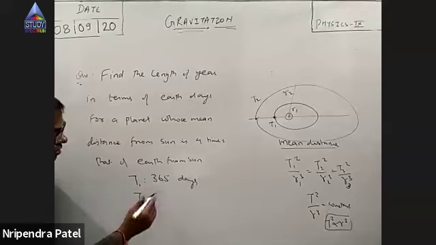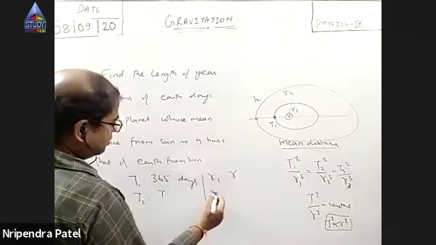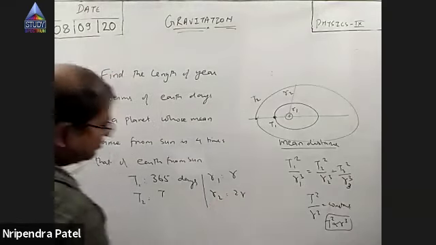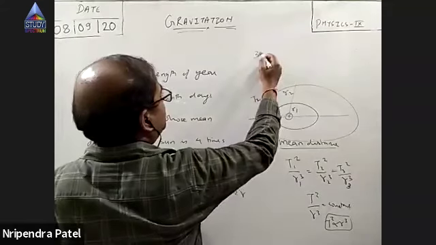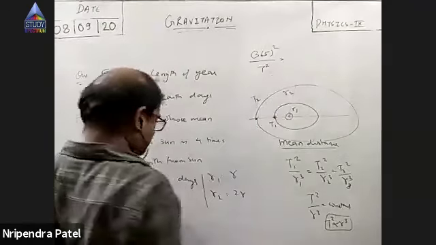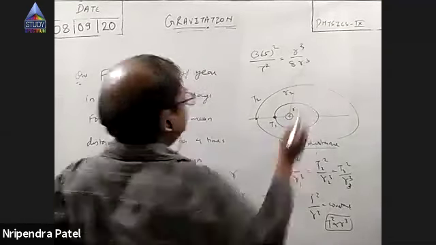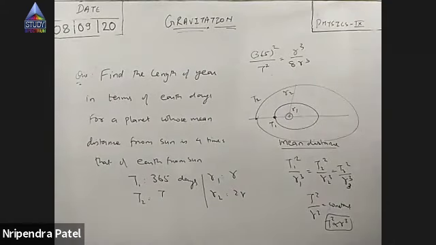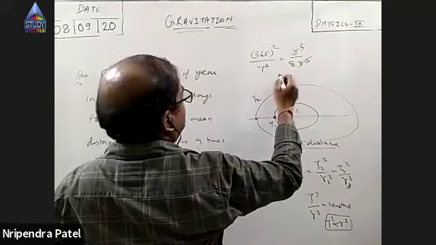The second planet is the one whose time period we have to find. Suppose Earth's distance from the sun is R. Then what will the other planet's be? 2R. Now apply T squared. So T1 squared, 365 squared, upon T squared is equal to R1 cubed, that is R cubed, upon R2 cubed.